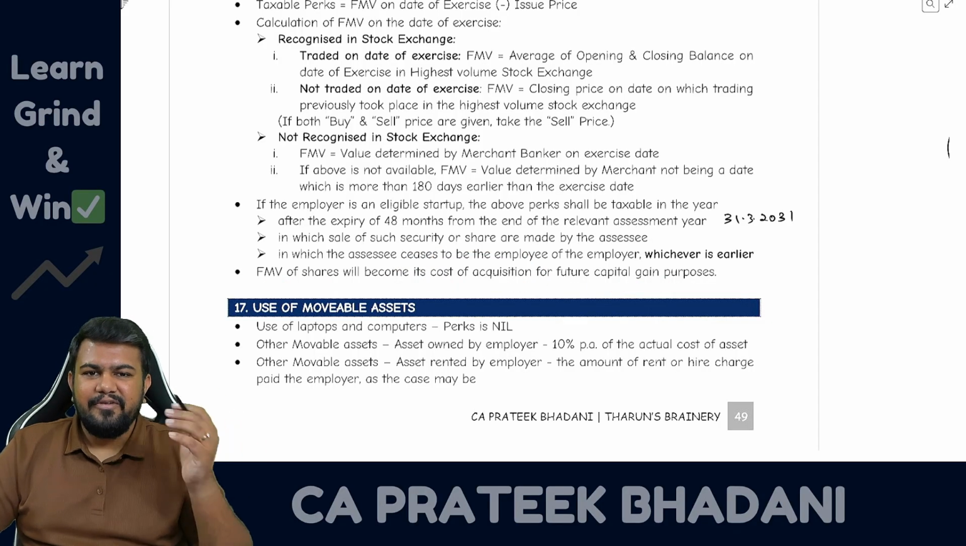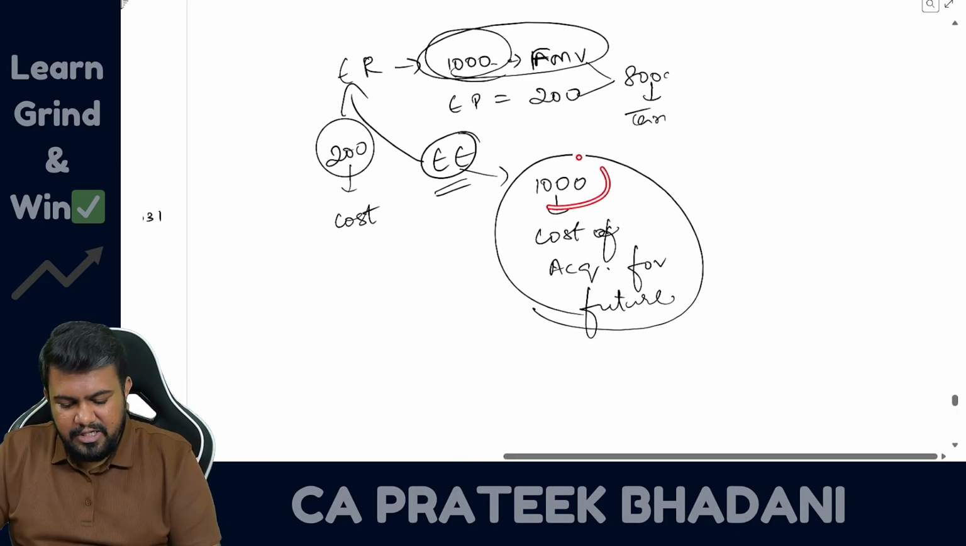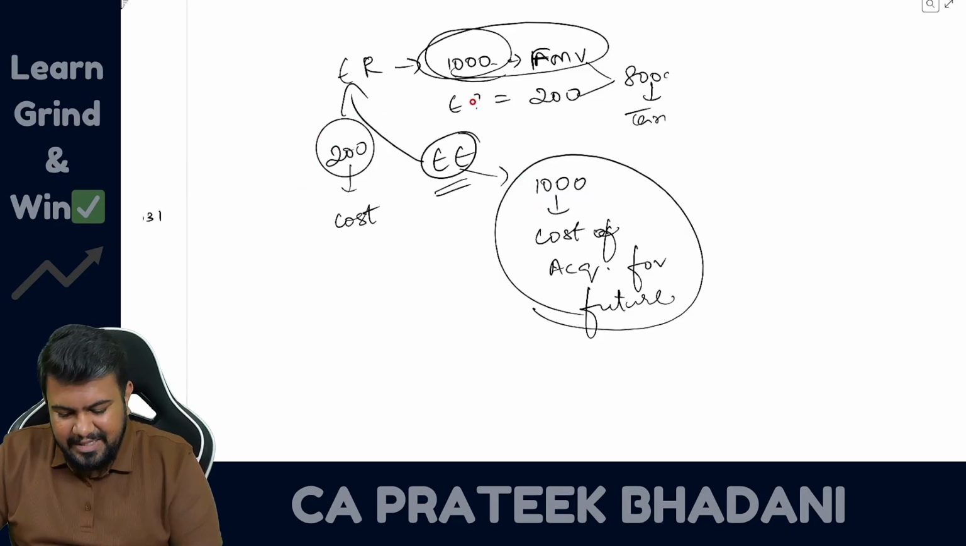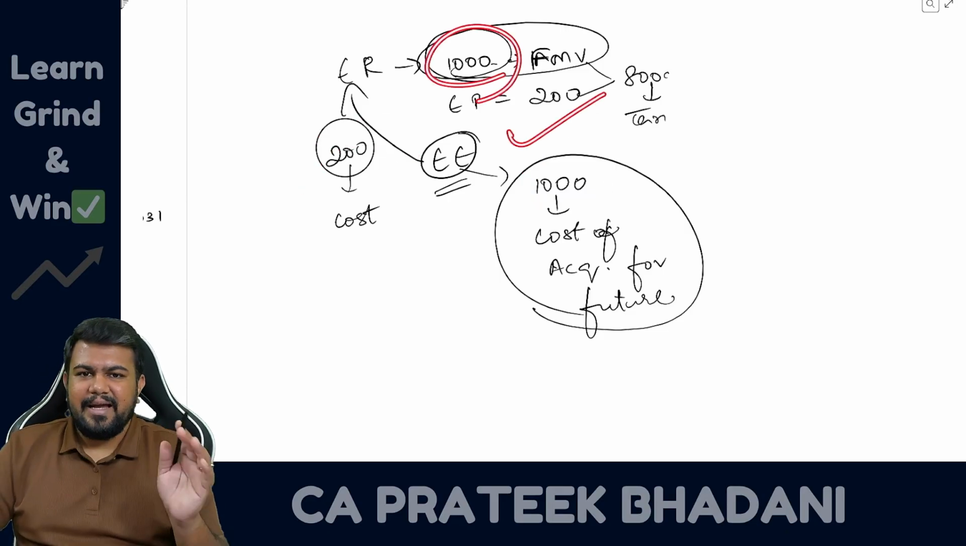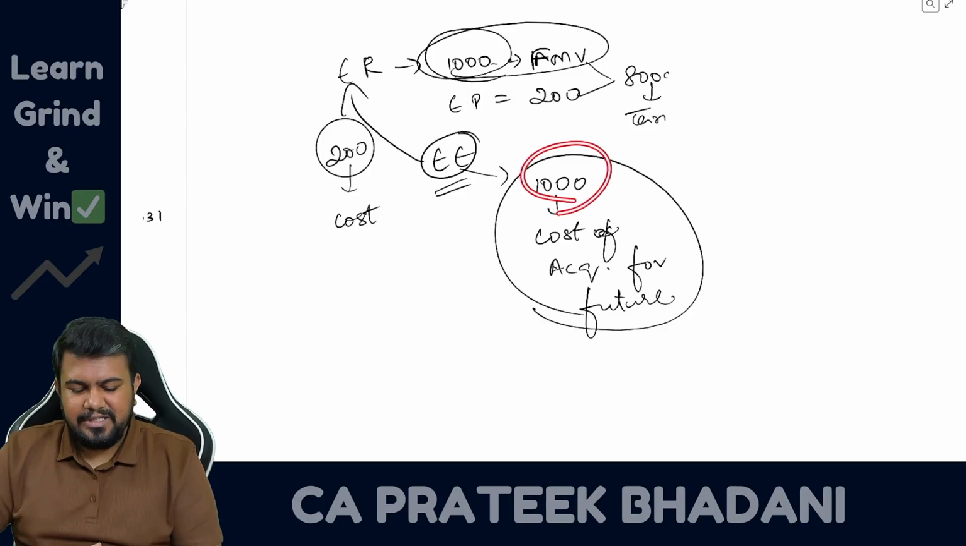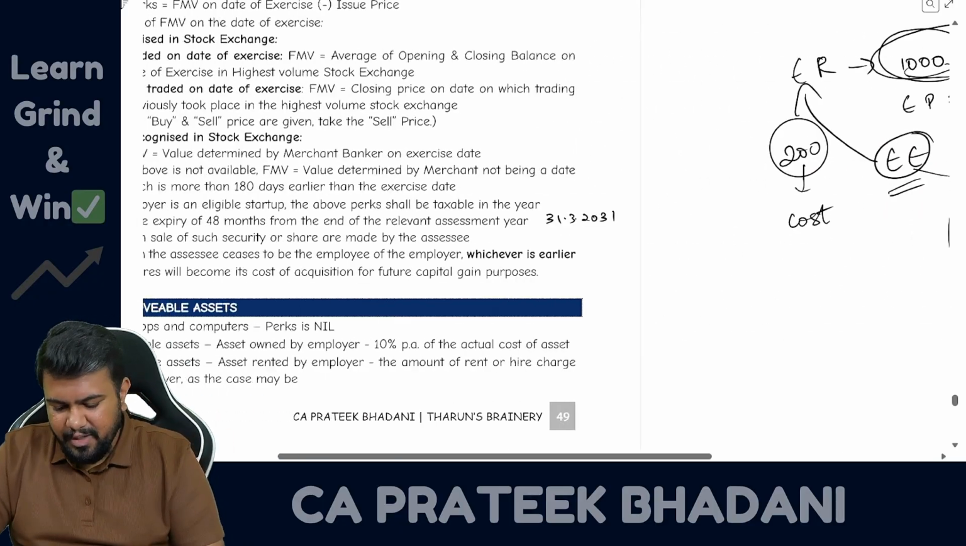So in future, whenever you are going to sell, at that time the cost will be taken as 1000. It will not be taken as 200. You know why? Because considering 1000, you have already paid the tax. So now onwards you can take your cost as 1000. I hope you are clear with the concept.